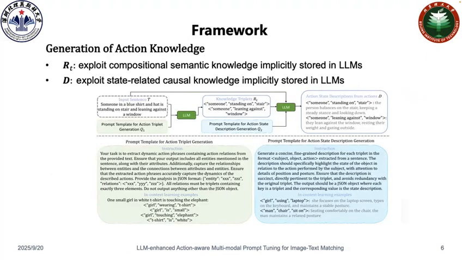Now I will introduce the generation of action knowledge. First, action triplet exploits compositional semantic knowledge implicitly stored in LLMs. Action state exploits state-related causal knowledge implicitly stored in LLMs.